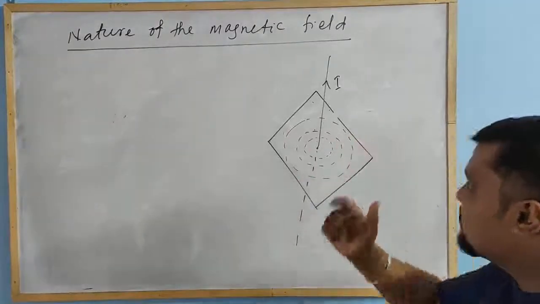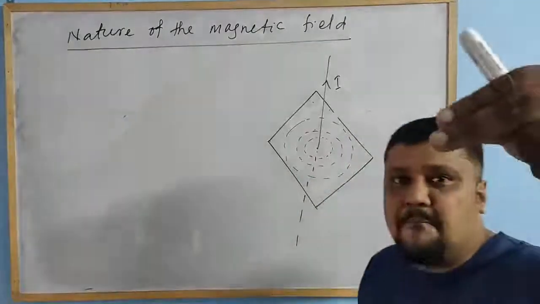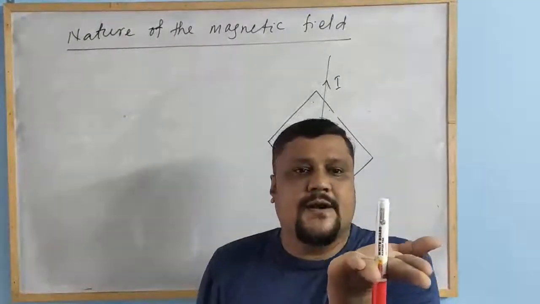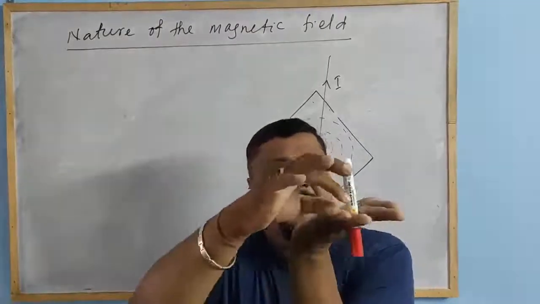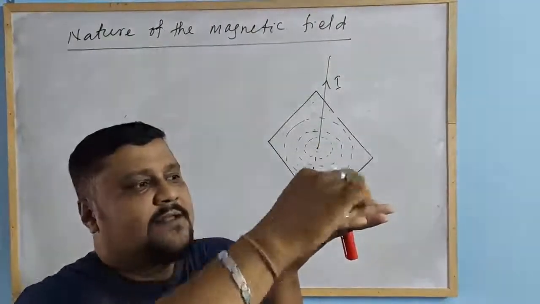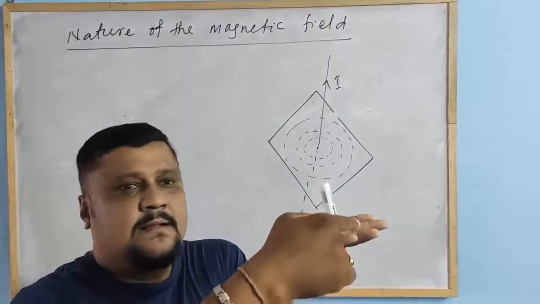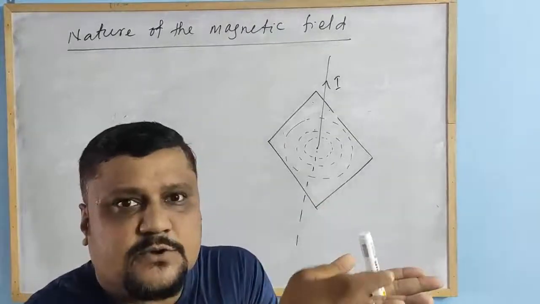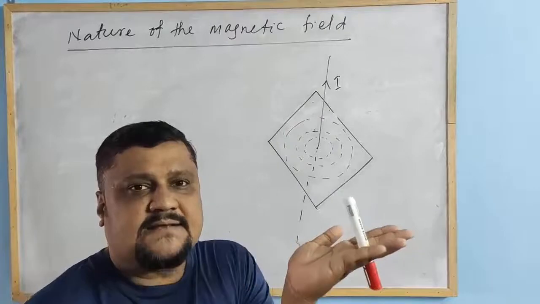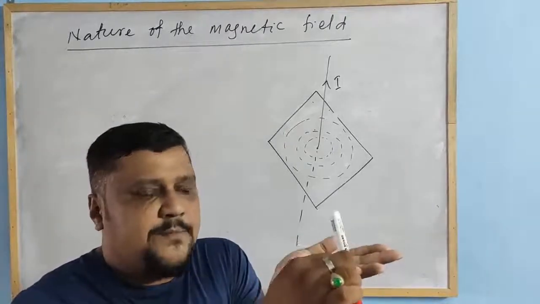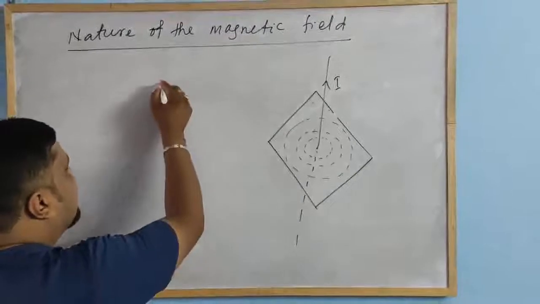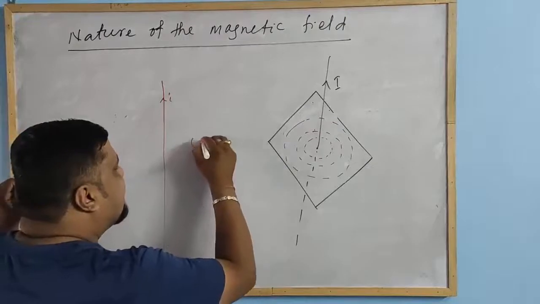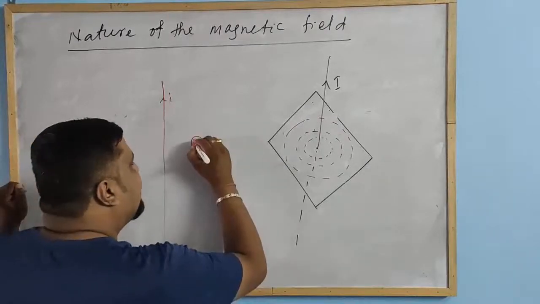Also you can observe this with a compass needle. This is the current carrying conductor on the cardboard. Place the compass needle at any point like this, here. The needle will point in one direction. Then put dot marks at the two ends of the needle to see in what direction it is pointed. Then place the needle at another point like this, near the current carrying conductor, and its north and south poles will be pointed like this.